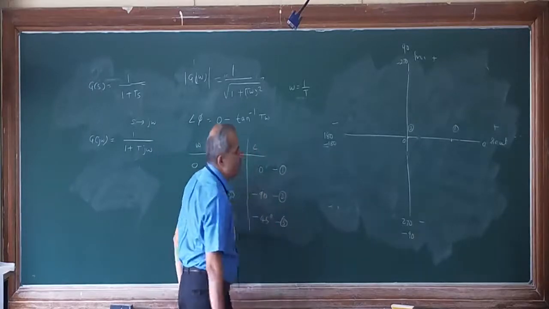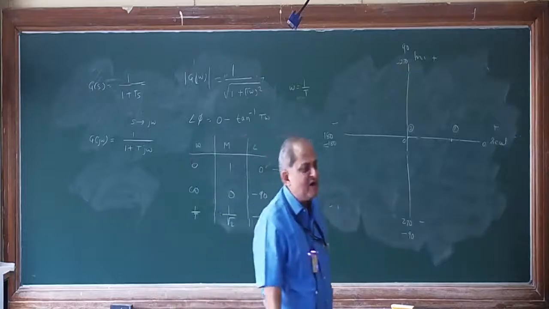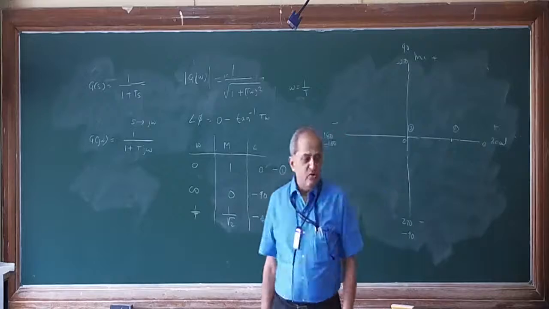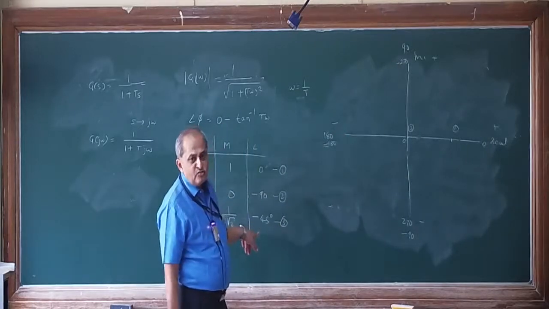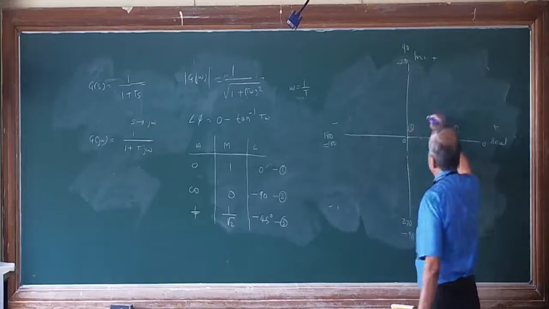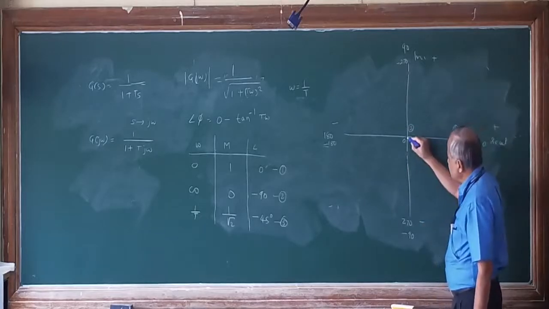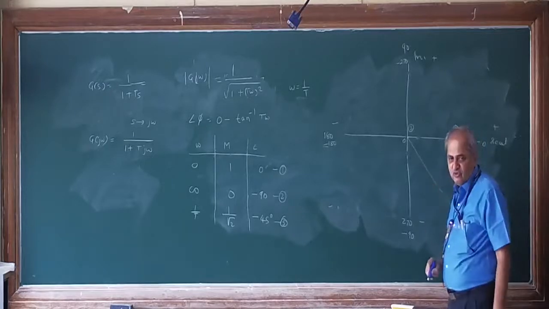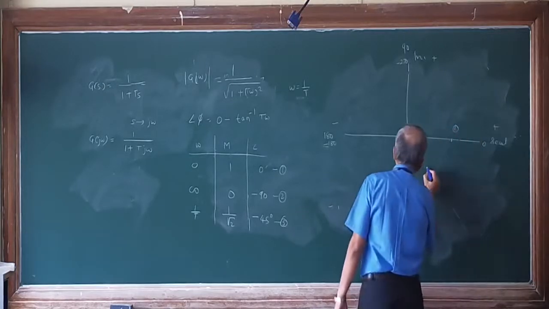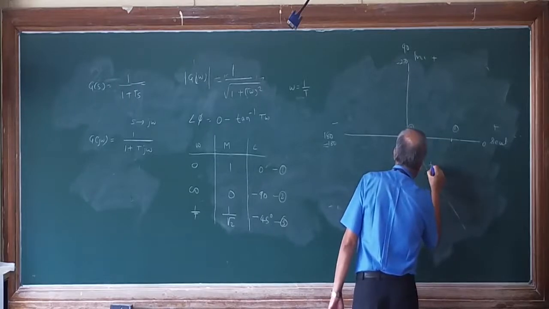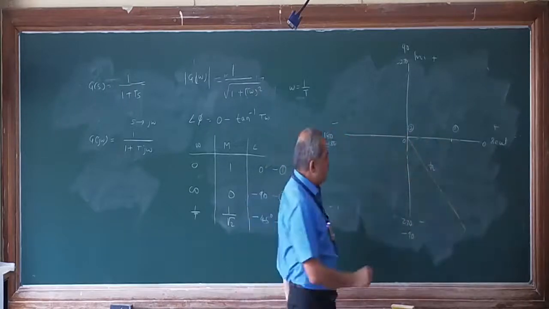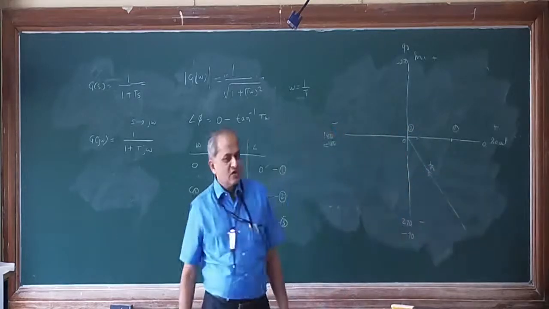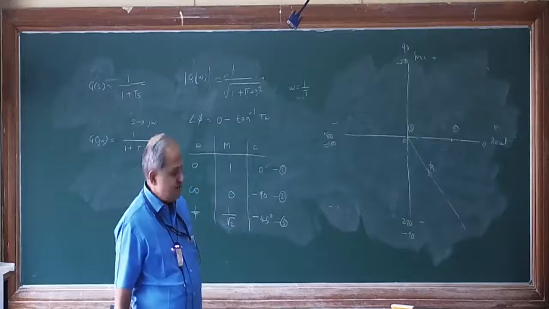So this is our third point. See, actually the 45 degree line is not there in our graph, so you have to manually draw one 45 degree line. The 45 degree line is not positive but negative. Positive 45 degree line is upwards, whereas negative 45 degree line is downwards. This is the minus 45 degree line, making a clockwise direction, so minus 45 degrees. On that line, you draw a distance of 1 upon root 2. So this is point number 3.